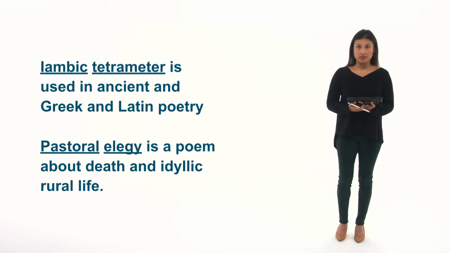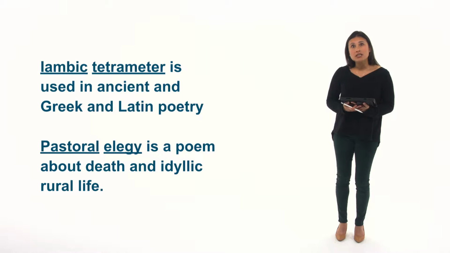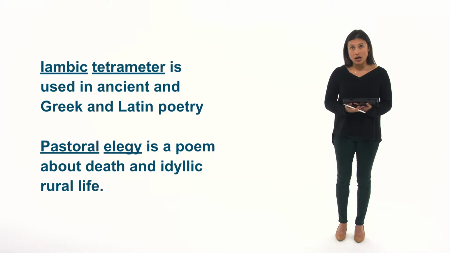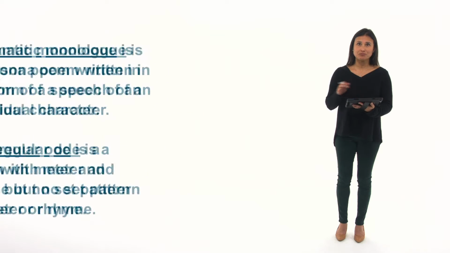Iambic tetrameter. Tetrameter means 3 feet per line. It was used in ancient Greek and Latin poetry. Pastoral elegy is a poem about death, which is what an elegy is. It's a poem to kind of honor someone in his death. But a pastoral elegy honors someone in his death and attaches the pastoral element, which means a theme of idyllic rural life, or how life on the farm is pretty much perfect.